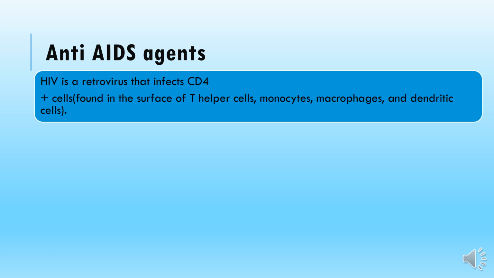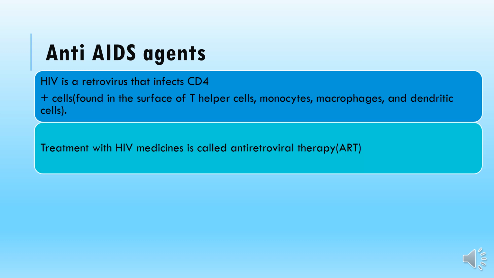The CD4 cells are usually found on the surface of T helper cells, monocytes, macrophages, and dendritic cells. So all these cells that are responsible for managing the immune system and fighting infections get infected by the HIV. That's why it becomes a big disease and difficult to treat.